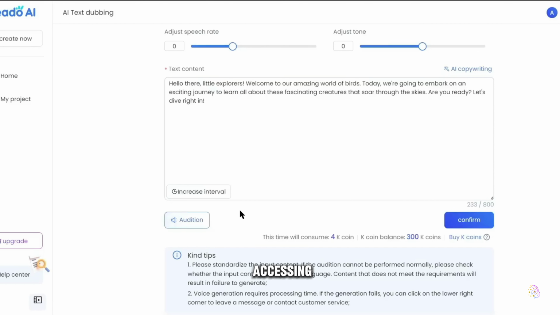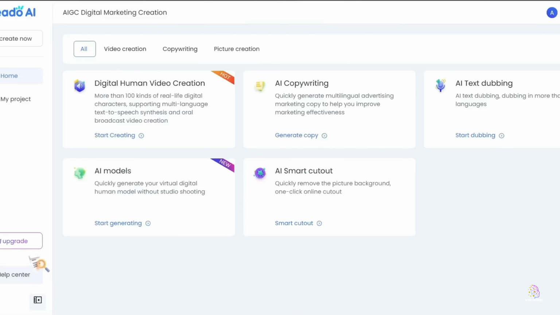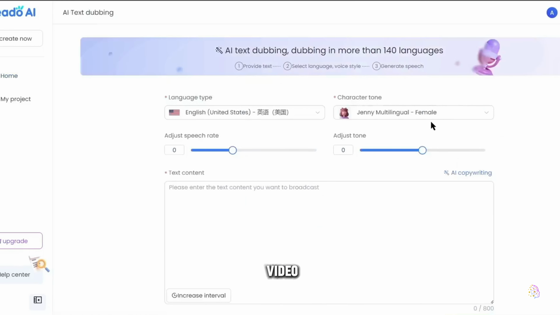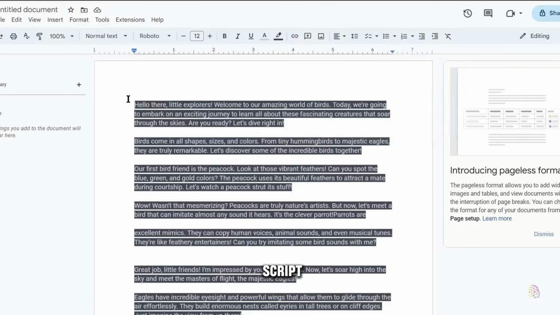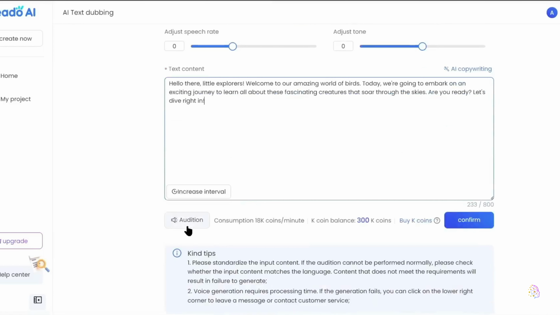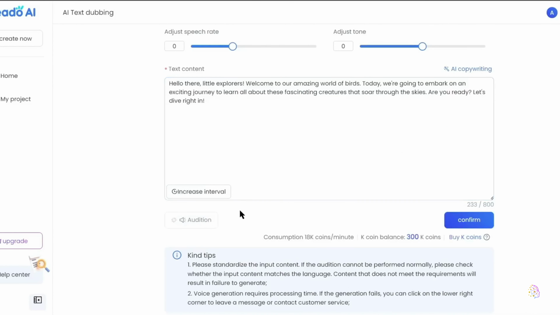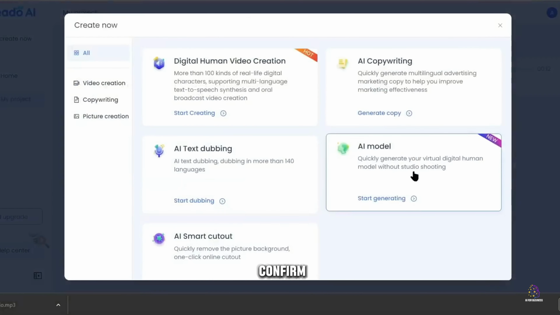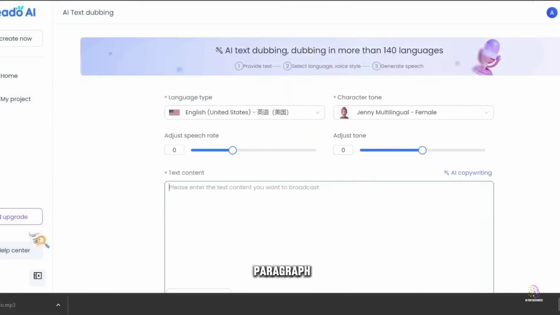We'll start by accessing the Credo AI platform and creating an account if necessary. Once logged in, we'll select our preferred language along with the voice model that best matches the ambience we want to create for our video. Next, we'll copy each paragraph of our script and paste it into the designated text area on Credo AI. We'll use the audition function to listen to the output and ensure that the voice meets our expectations in terms of tone, speed, and expressiveness. If necessary, we'll adjust the settings of the voice model or select another model to achieve the desired result. Once satisfied with the generated voice, we'll confirm the selection and move on to the next paragraph of our script.